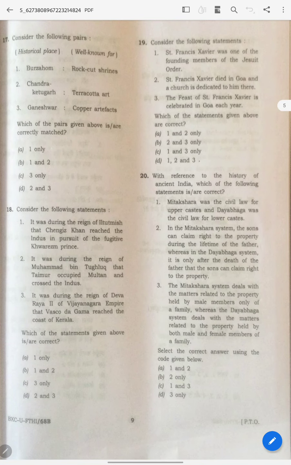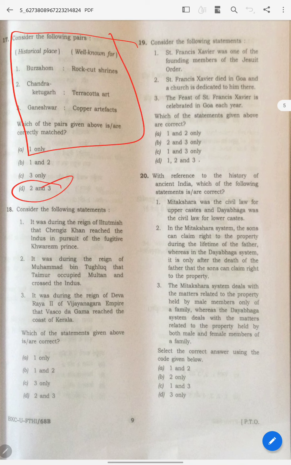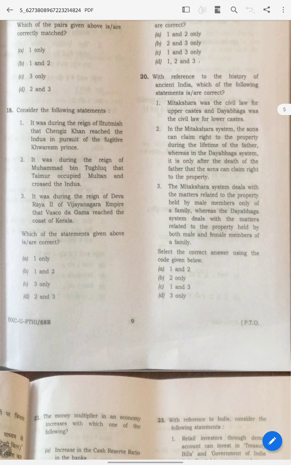Coming to the 17th question. Literally speaking, I don't know about the 17th question. I just googled to know the answer. That is D. Okay, you can leave. I have left this question. Coming to the 18th question.